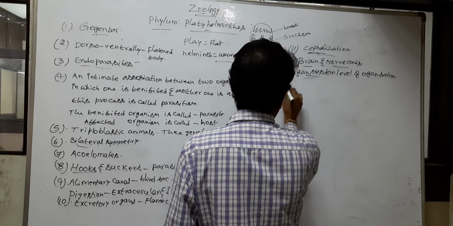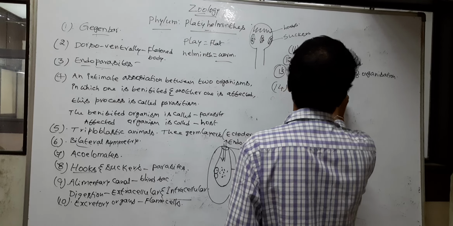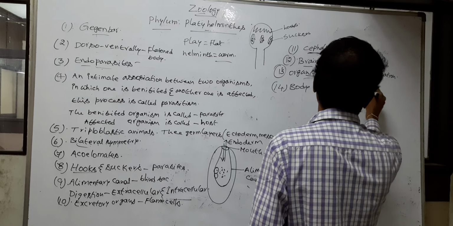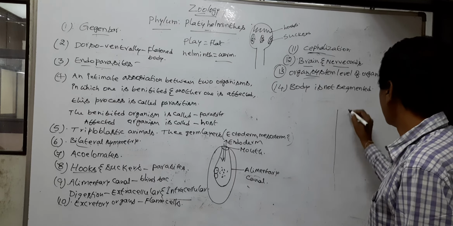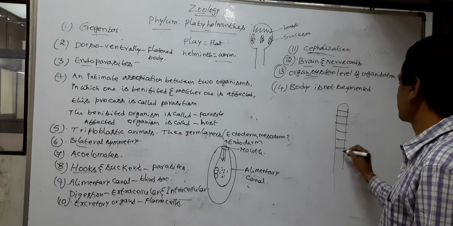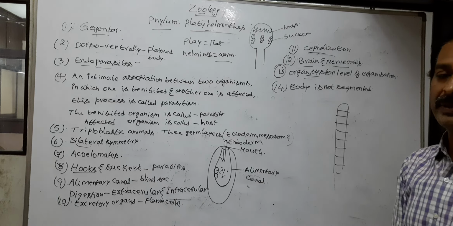Next, the body is not segmented. The body does not divide into segments. So the body is not segmented.